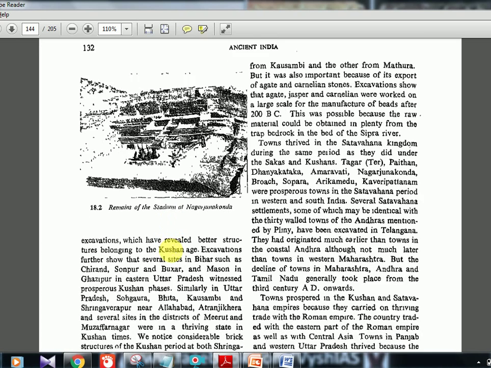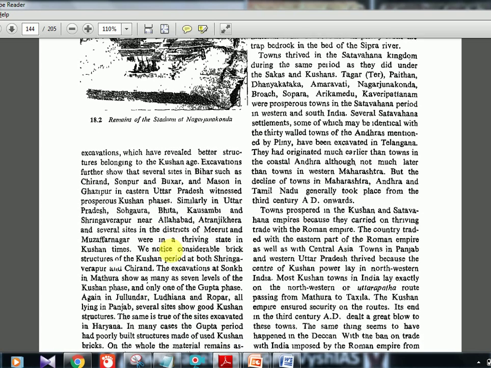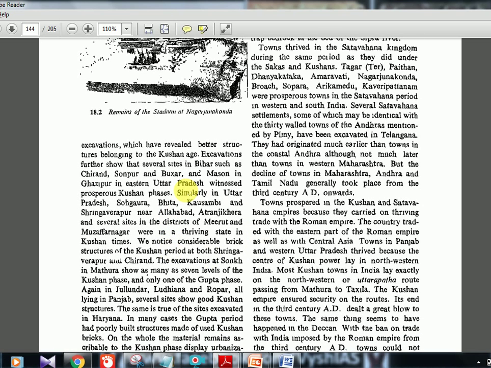Excavations further show that several sites in Bihar, such as Chirand, Sonpur and Buxar, and Masaon and Ghazipur in eastern Uttar Pradesh, witnessed a prosperous Kushan phase. Similarly, in Uttar Pradesh, Sohgaura, Bitha, Kausambi, don't remember all these places. Many things were discovered, excavations were there, and then 7 levels of Kushan phase are found here. In Sonkh in Mathura, 7 levels of Kushan phase are there, and one of the Gupta phase is also there.